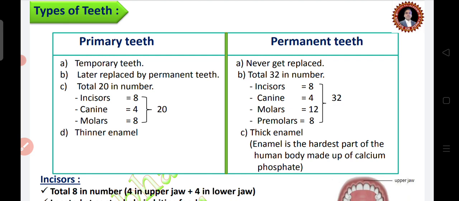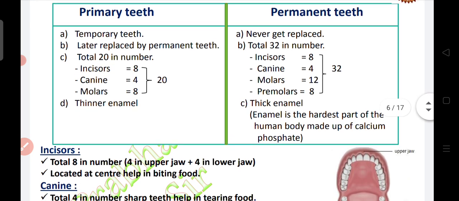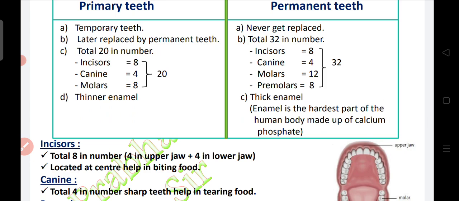Primary teeth are found in the age group 6 to 10. Primary teeth are temporary teeth, later replaced by permanent teeth. Primary teeth total in number is 20. Incisors are 8, canine teeth are 4, molars are 8, total 20. Primary teeth have thinner enamel. What is enamel? Enamel is the hardest part of the human body made up of calcium phosphate.